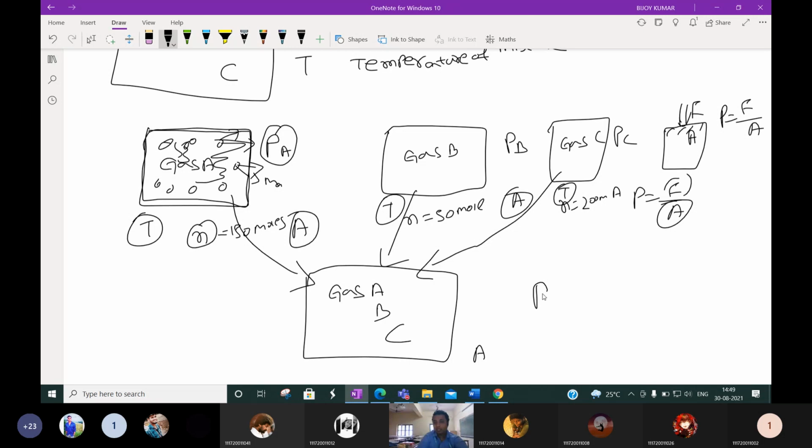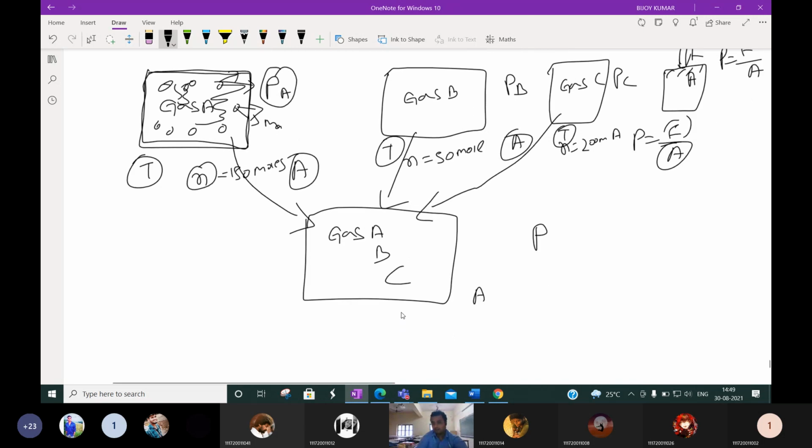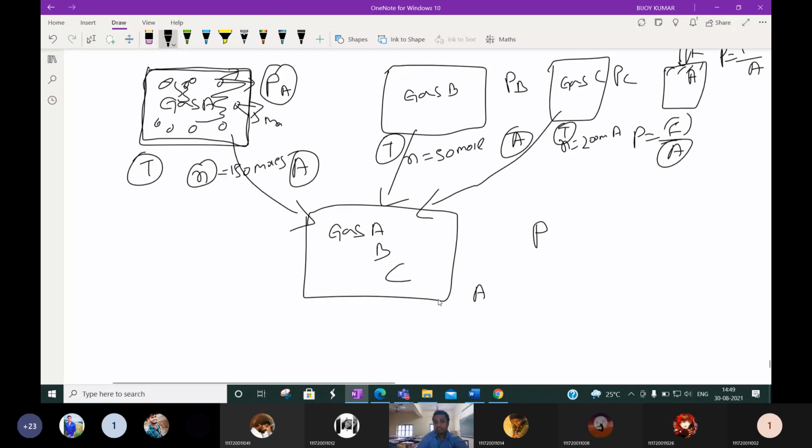Then what will be the total pressure now? We will calculate the number of collisions per unit area. The temperature is fixed, the same temperature we are keeping, and the area is fixed. So now the number of collisions will be how much? This 150 plus 50 plus 200, yes or no?